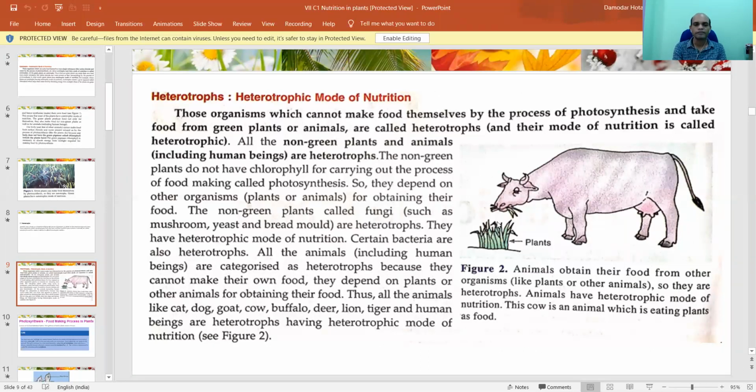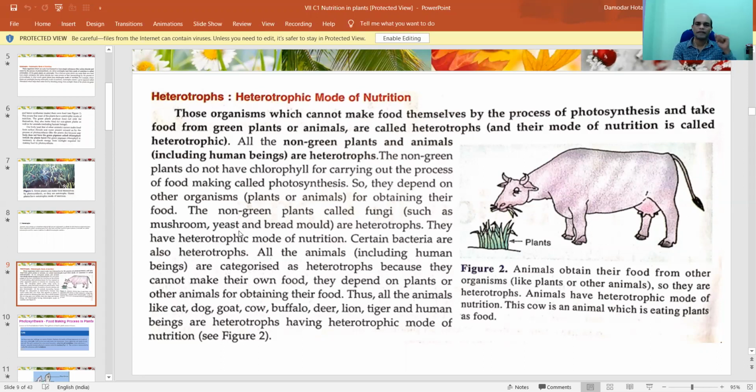Okay. So sometimes non-green plants, which do not have chlorophyll, also depend on green plants for obtaining their food, right? Let me give an example. One non-green plant group is called fungi, such as mushroom. I think you all might have eaten mushroom. You love mushroom, I think. Mushroom, yeast, where yeast comes up, we discussed last class.